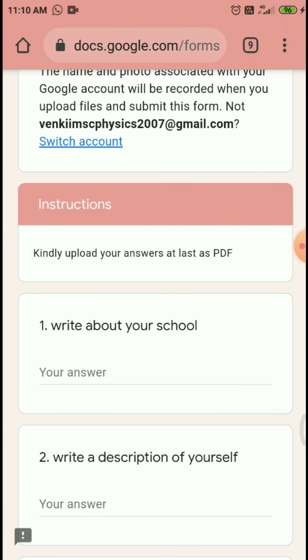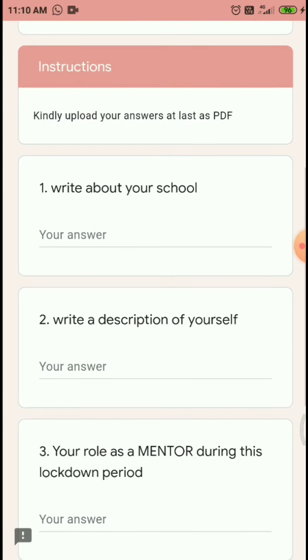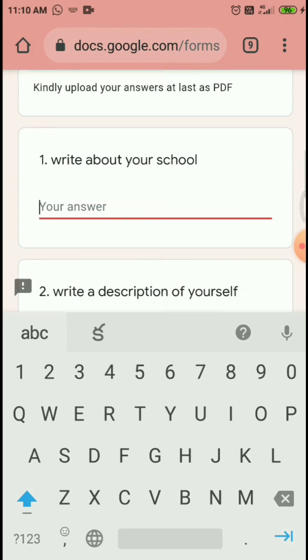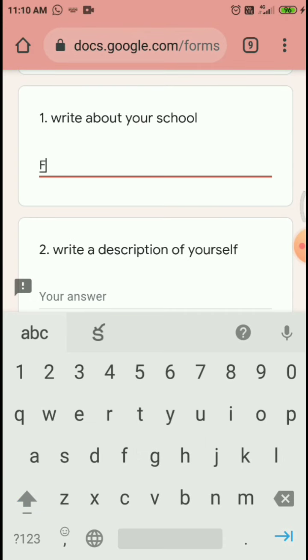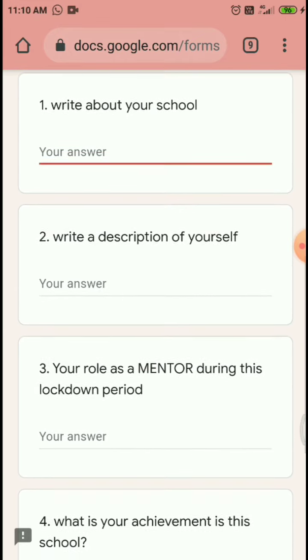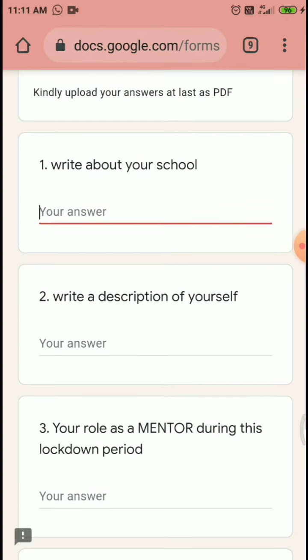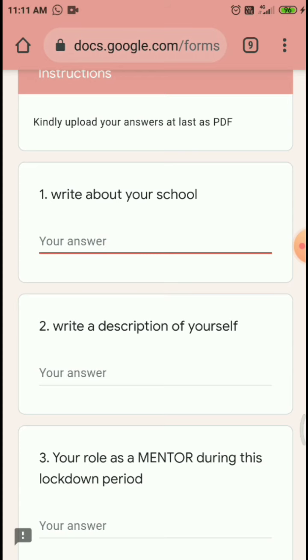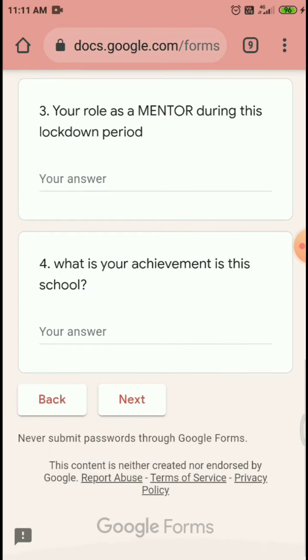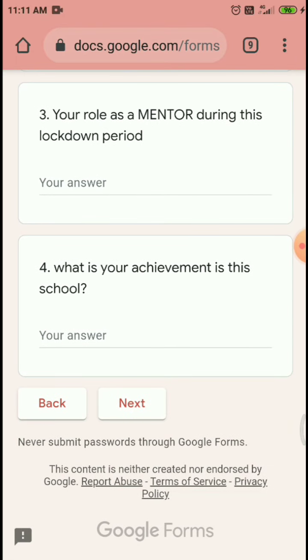Here the instructions say, kindly upload your answer at last as PDF. See here, the first question, write about your school. Here you don't type. These questions you can write on white paper. You don't write here. If you have objectives, you click on the particular answer. Here 5 questions are there. These 5 questions you write on white paper. After that, click on next.